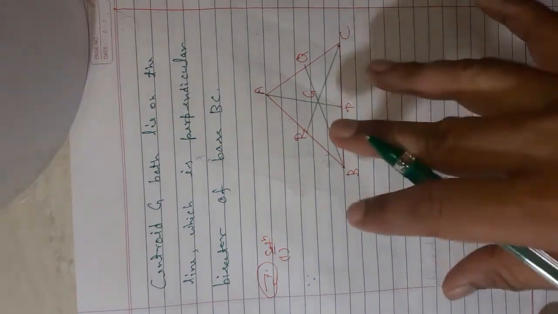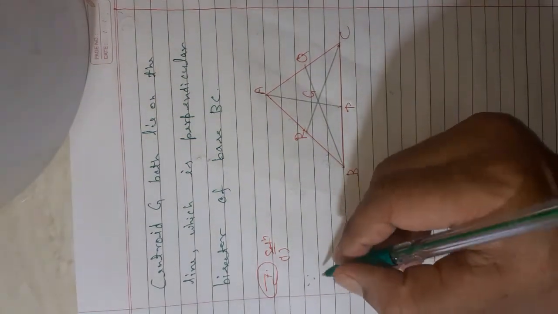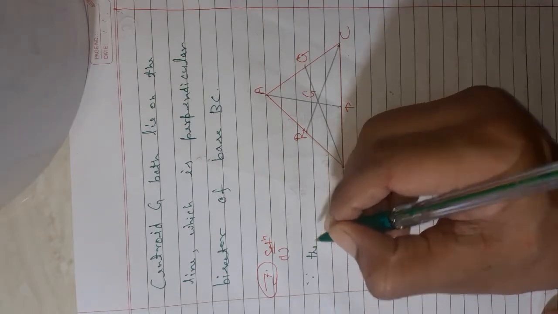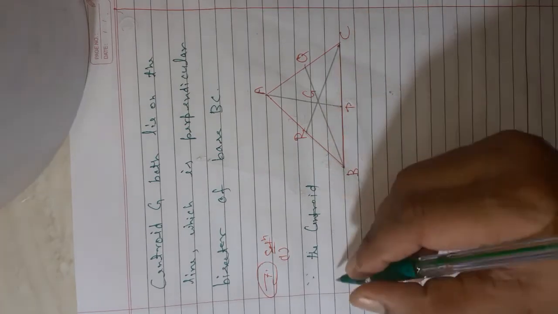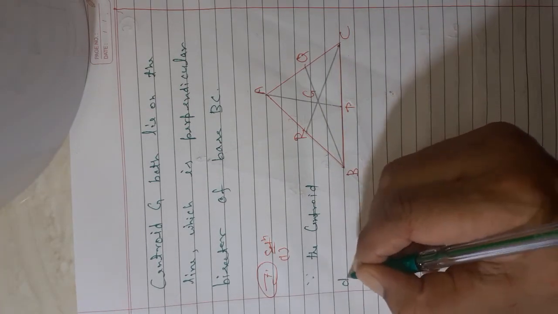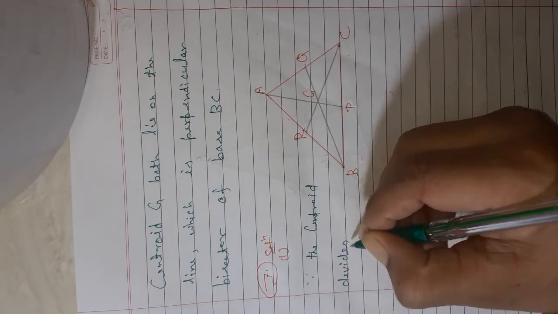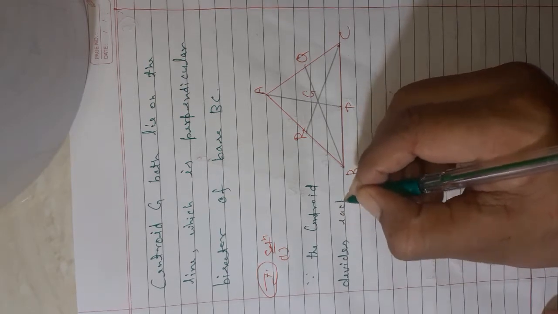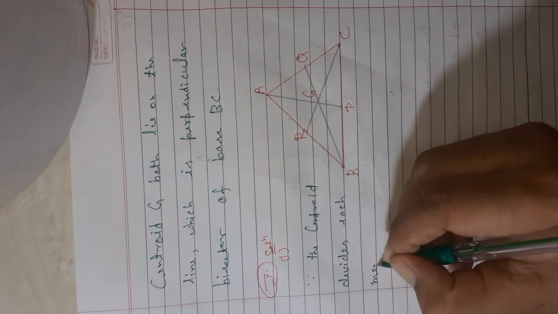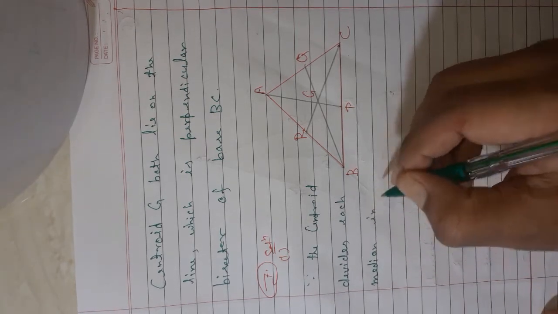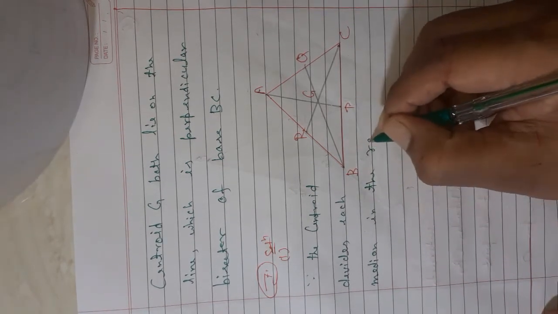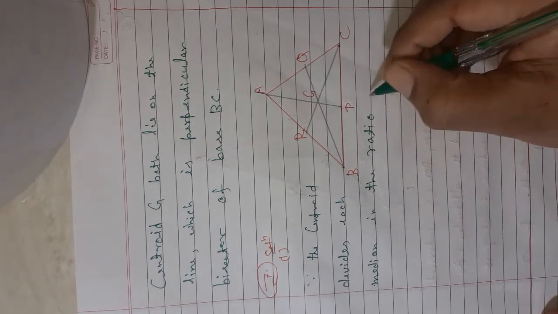The centroid divides each median in the ratio 2:1.